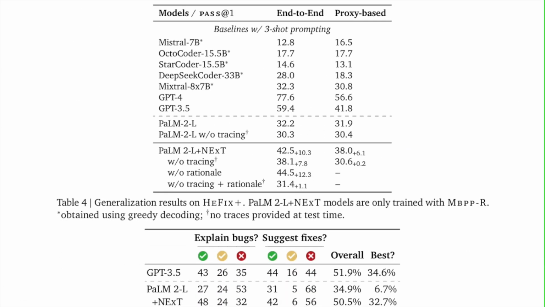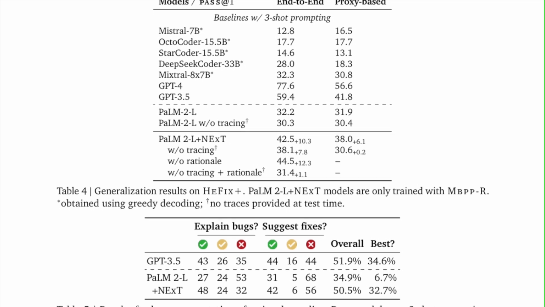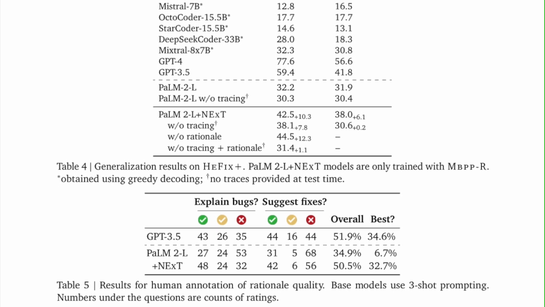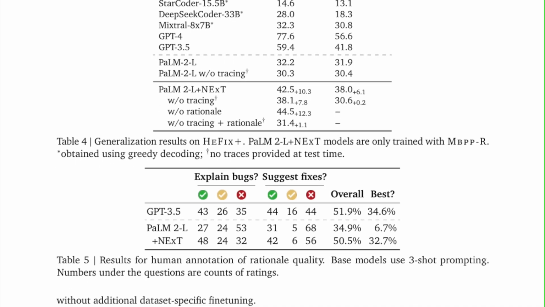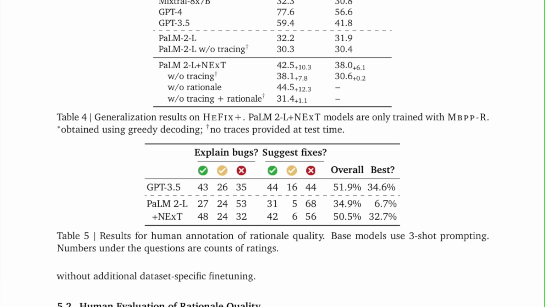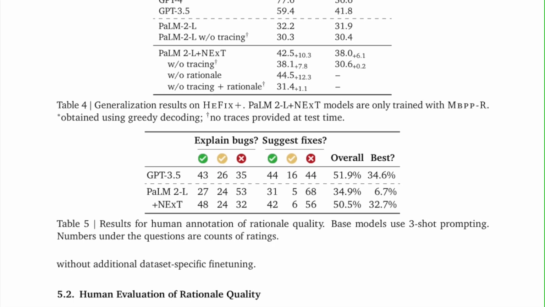Table 4. Generalization results on HumanEvalFix+. PaLM 2-L + NExT models are only trained with MBPP-R, obtained using greedy decoding, no traces provided at test time. Table 5. Results for human annotation of rationale quality. Base models use three-shot prompting. Numbers under the questions are counts of ratings, without additional dataset-specific fine-tuning.